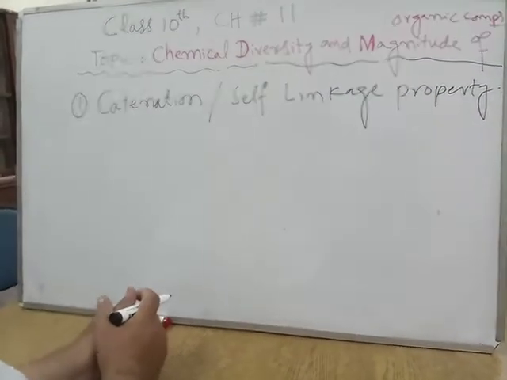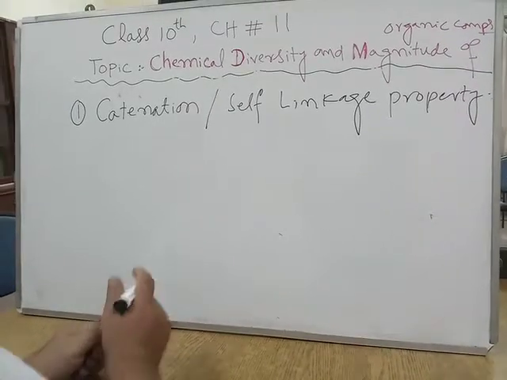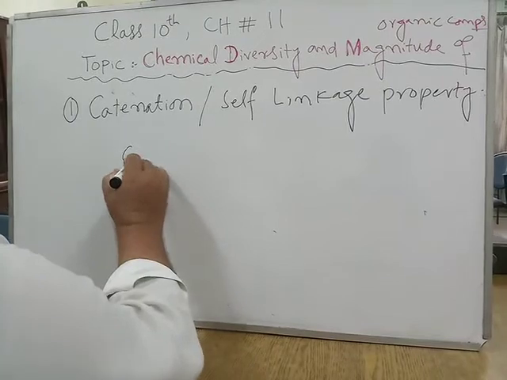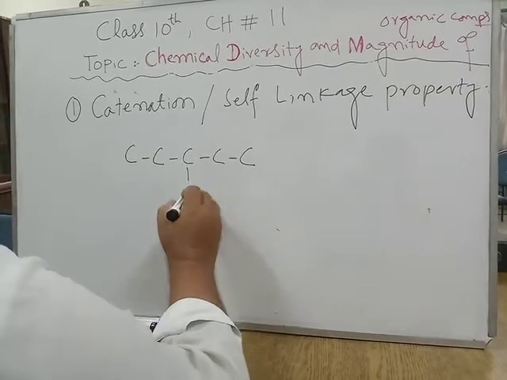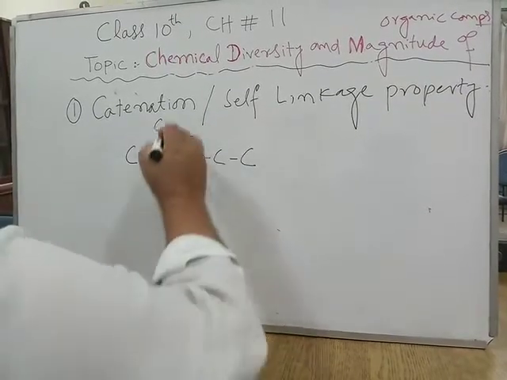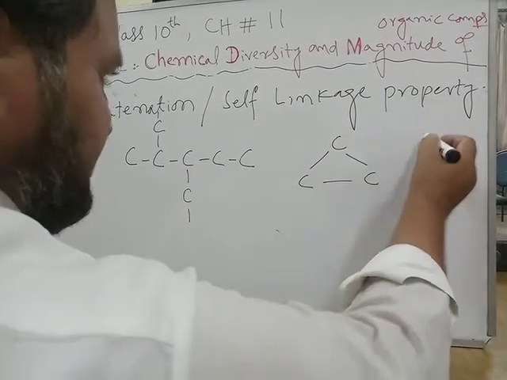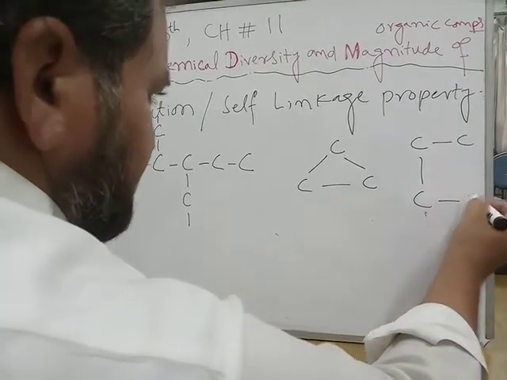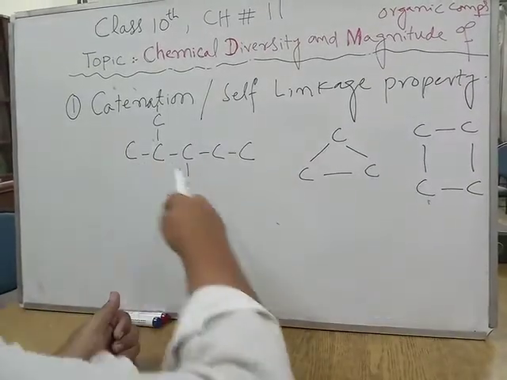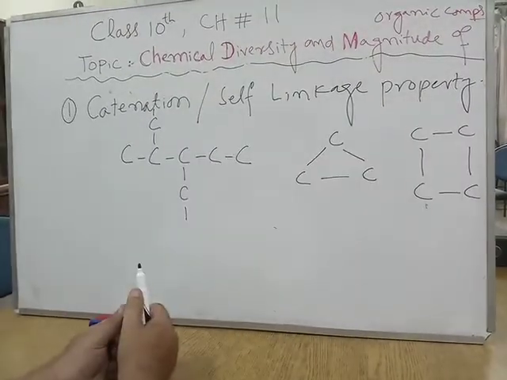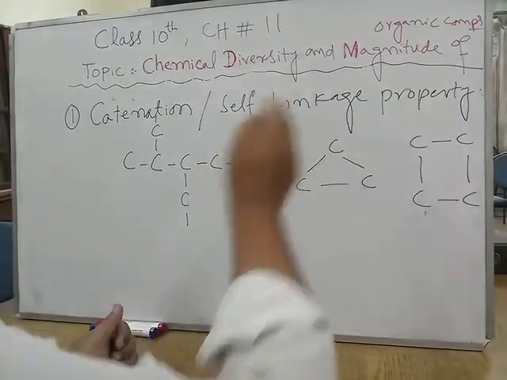Dear students, you know carbon can form four covalent bonds. So carbon atoms have a unique ability to link up with each other to form long chains. They can also give branches. They can also form close rings of various sizes and shapes. This unique ability of the carbon atom is called catenation or self-linkage.